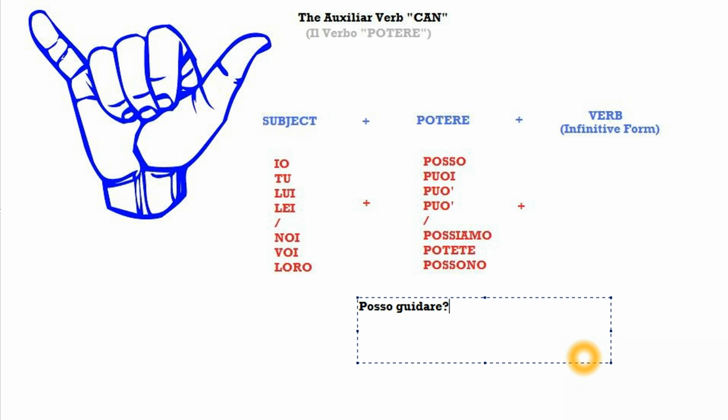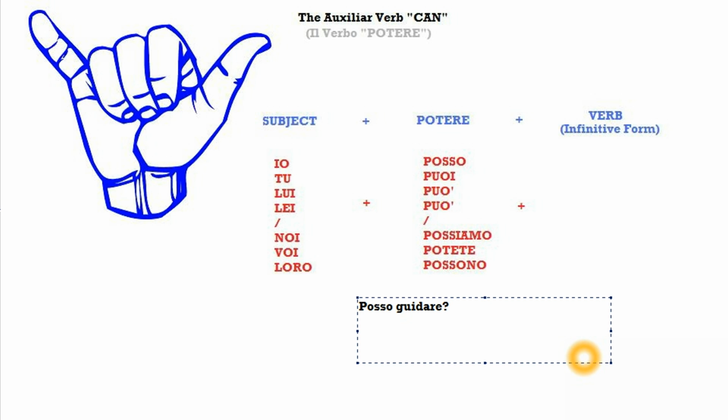If we want to make it a question, we add a question mark, and then we change the intonation. Posso guidare? This means, can I drive? You could ask your dad, can I drive? This is a perfect example. Posso guidare? This is how you use the auxiliary verb can in Italian.